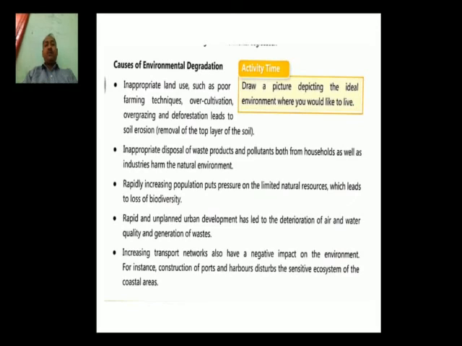Now we will get the last concept of this lesson. It is nothing but causes of environmental degradation. There are 5 points which are mentioned to you here. Through these points we can understand how human beings are responsible for the degradation of environment. First point, inappropriate land use such as poor farming techniques, overcultivation, overgrazing and deforestation leads to the soil erosions.